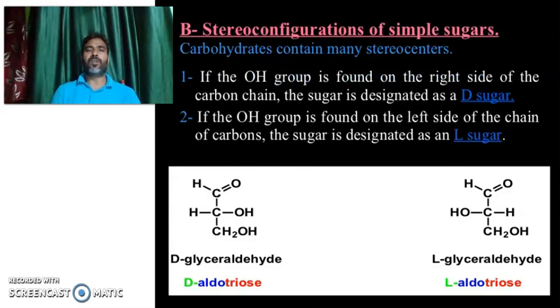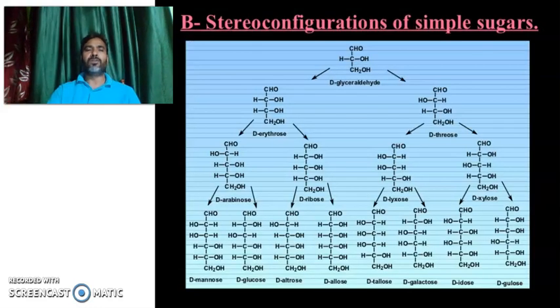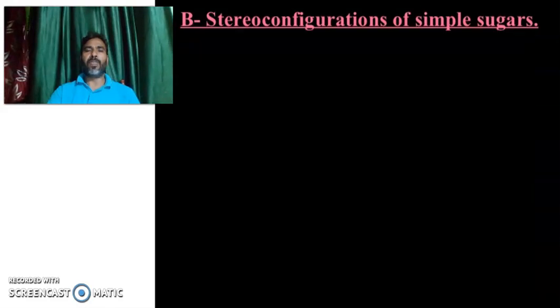So, stereo configuration of simple sugar. Carbohydrates contain many stereocenters. If the OH group is found on the right side of the carbon chain, the sugar is designated as D sugar. If the OH group is found on the left side of the chain of carbon, the sugar is designated as L sugar. So you can see D-aldotriose, L-aldotriose. So this is D-erythrose, D-threose.